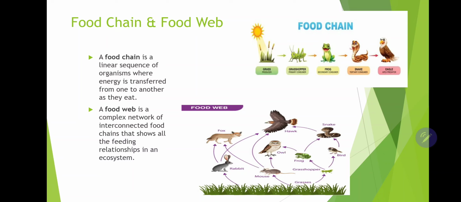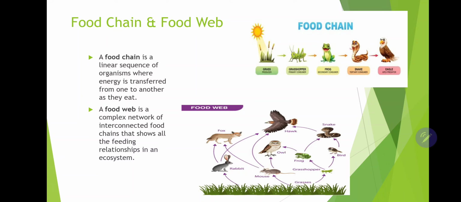And in the next picture you can see the food web. What can you observe from the food web? It is a complex network of interconnected food chains. In the topmost picture, you can see one linear sequence, while in the food web you can see interconnected food chains.